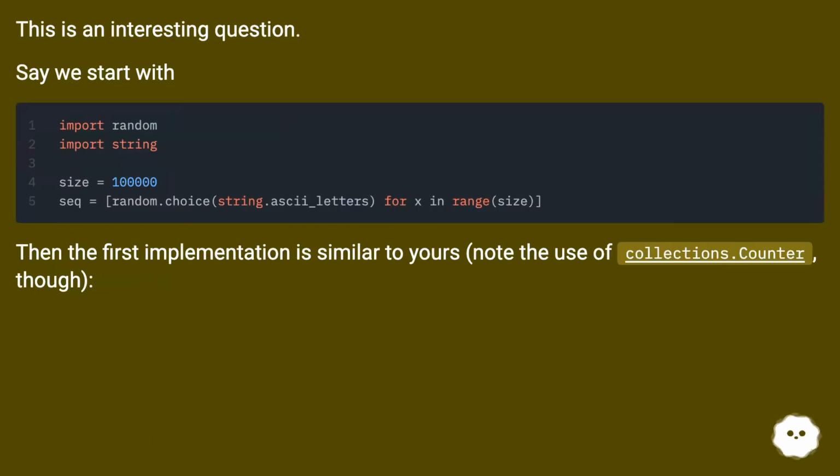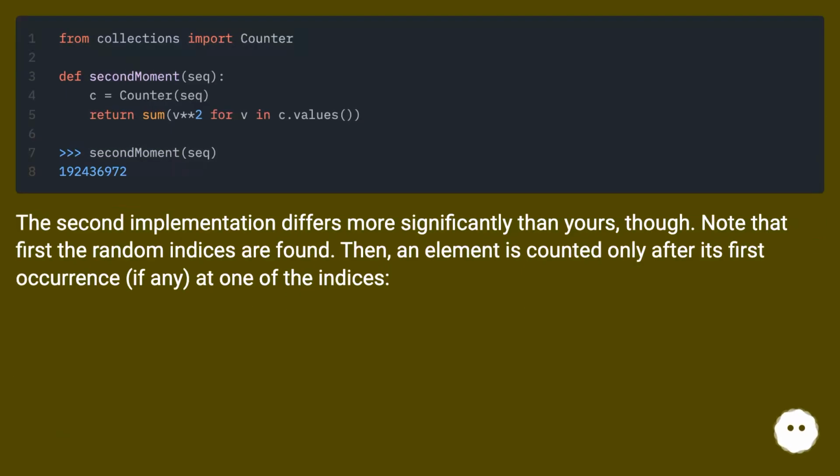This is an interesting question. Say we start with, then the first implementation is similar to yours. Note the use of collections.Counter, though. The second implementation differs more significantly from yours, though. Note that first the random indices are found. Then, an element is counted only after its first occurrence, if any, at one of the indices.